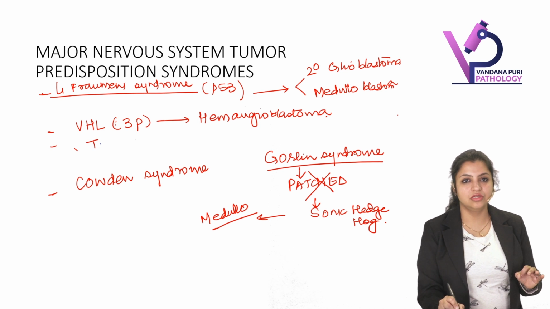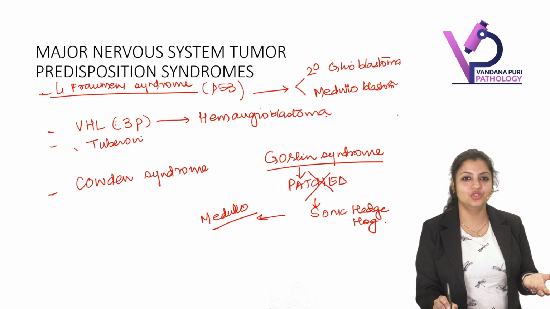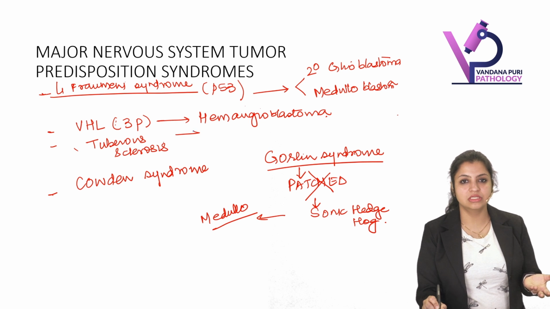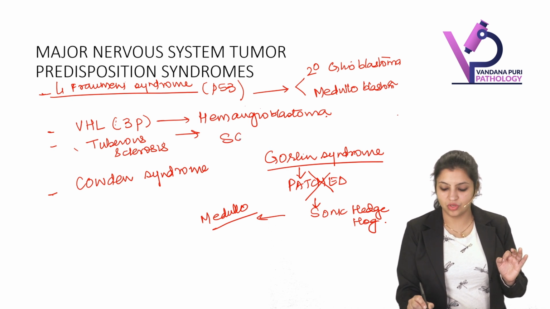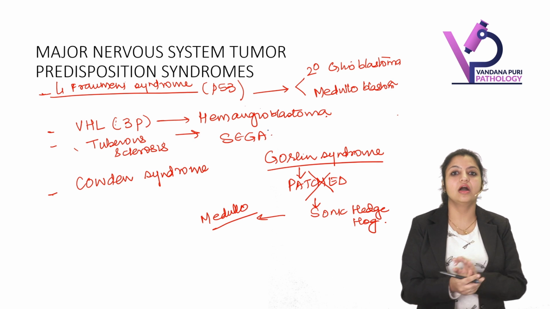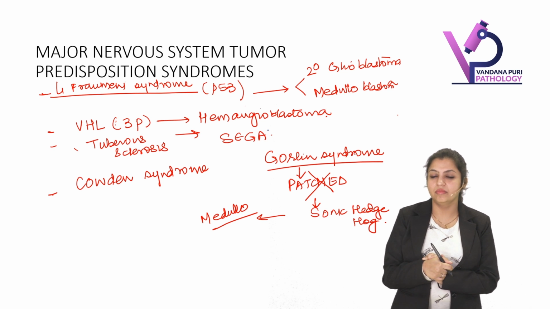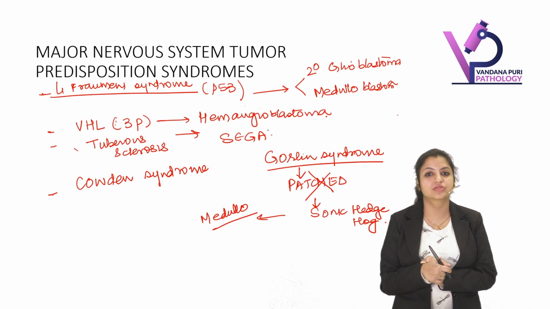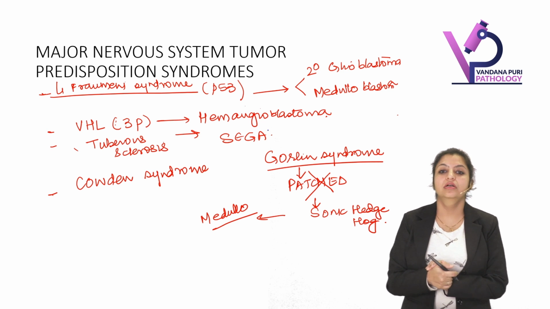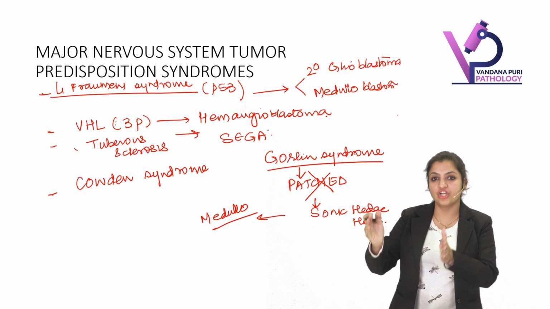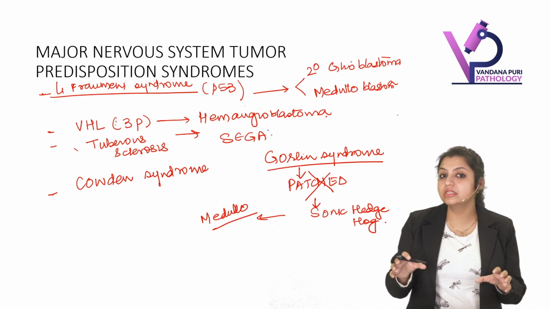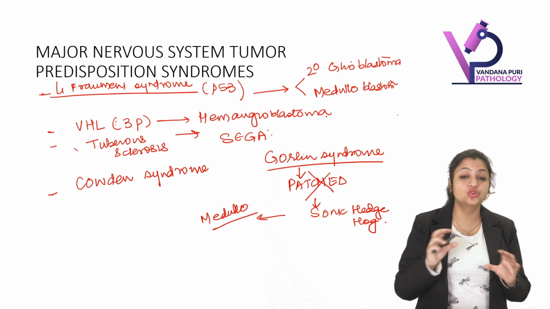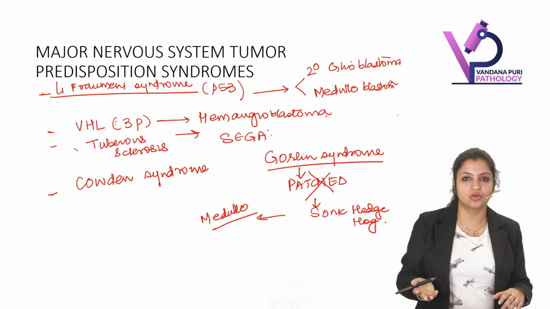And of course your favorite, what is it? Tuberous sclerosis. So tuberous sclerosis is associated with a particular tumor in the brain. What is it called? SEGA. What is SEGA? Subependymal giant cell astrocytoma is a typical tumor occurring with tuberous sclerosis.